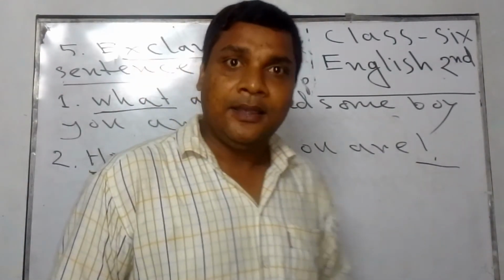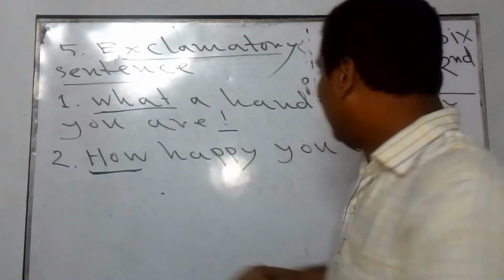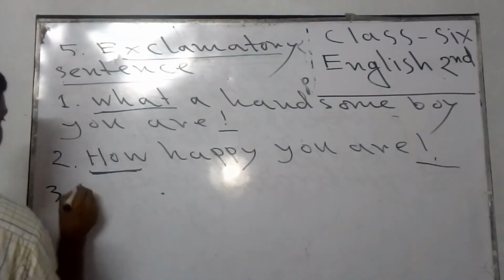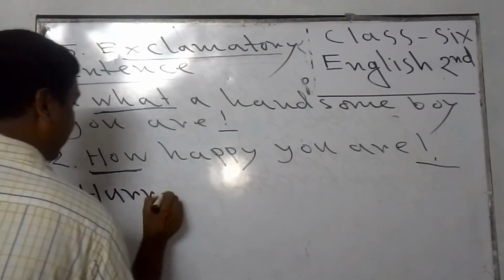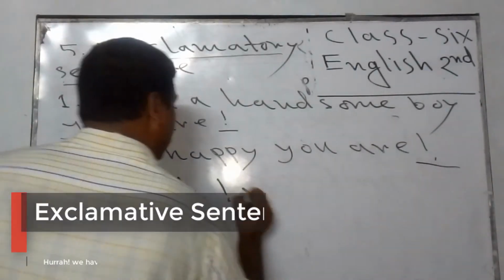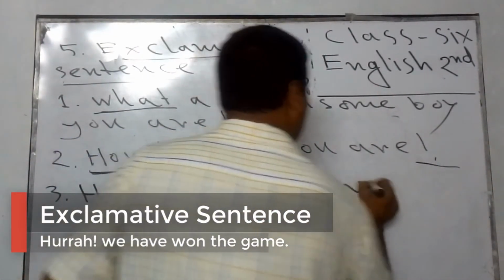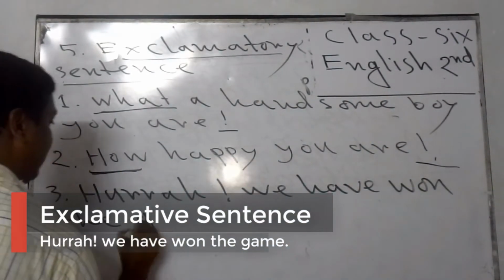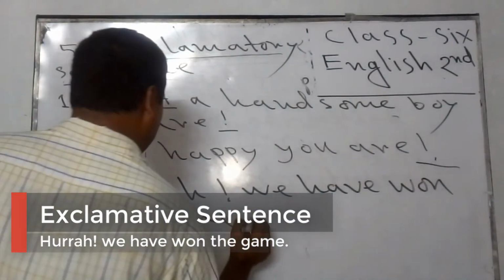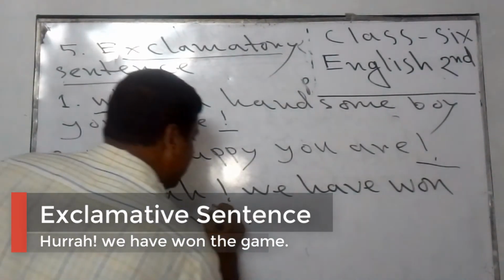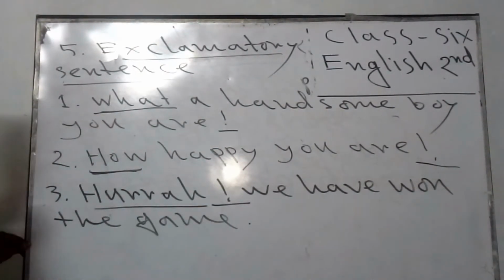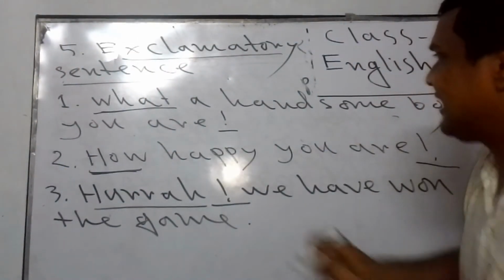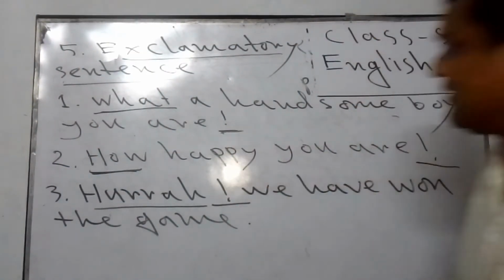And sometimes you will find the sign of exclamation when we use hurrah. Hurrah! We have won the game. Here, the sign of exclamation has been used after hurrah. So we can't say that all the time the sign of exclamation will be at the end of the sentence.